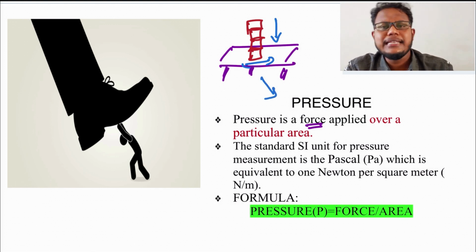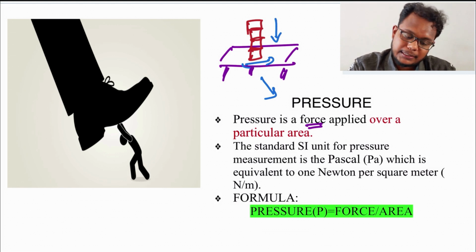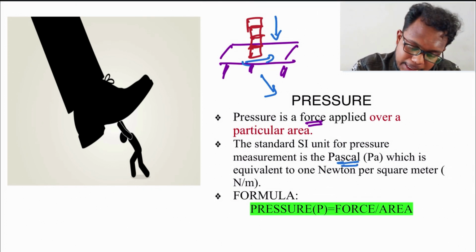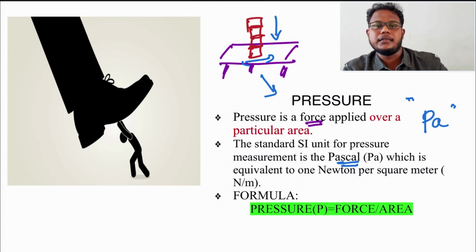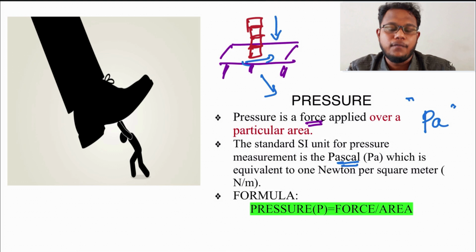For everything there is a unit, and for pressure the SI unit, the standard unit, is Pascal, and the symbol is Pa. What is 1 Pascal? It is when 1 Newton of force is applied per square meter.